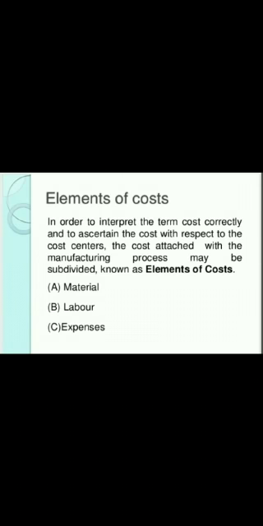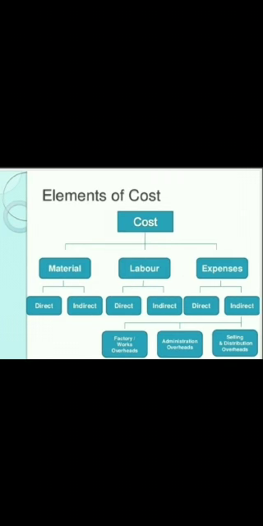So, the elements of cost are those elements which constitute the cost of manufacture of a product. There are three major elements of cost, and these are materials, labor, and expenses. Material is again divided into two parts: one is direct material, another is indirect material. Labor is also divided into two parts, direct labor and indirect labor. Expenses are also divided into two parts: one is direct expenses and another is indirect expenses.